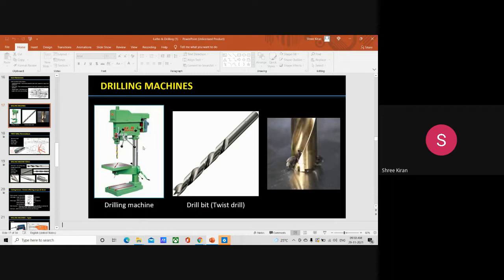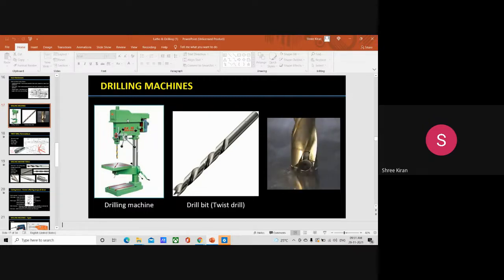Then power. Power is always transmitted from the electric motor. This is the electric motor where the power is transmitted. So the power is transmitted from the electric motor to the spindle through a flat belt or V belt, according to the design aspects. So this is what happens.